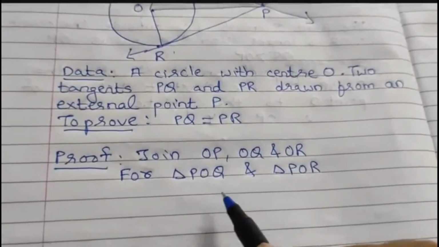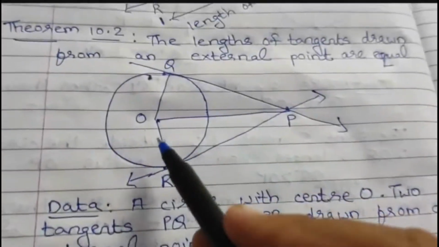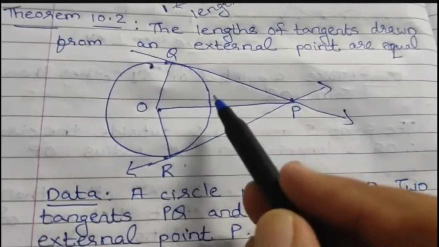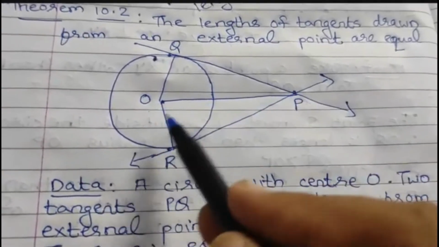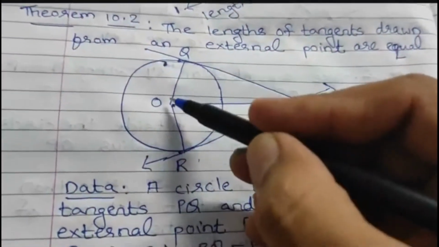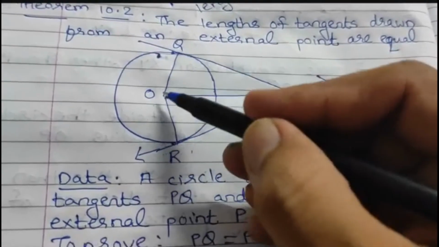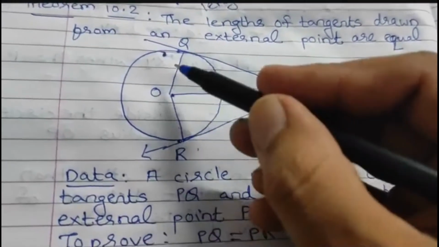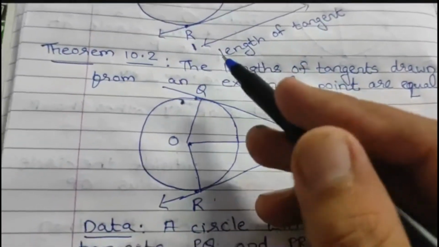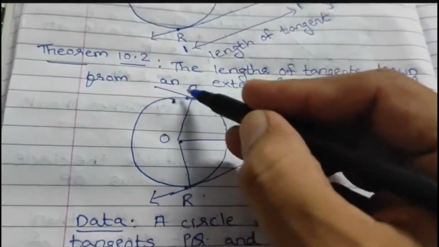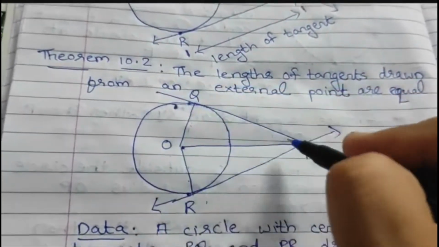So for triangle POQ and triangle POR, OP is equal to OP because that's a common side. OQ and OR, they both are equal because ये दोनों रेडियस है. और अभी हमने थ्योरम 10.1 में सीखा था, radius is always perpendicular to the tangent.